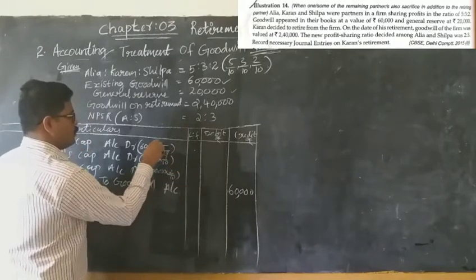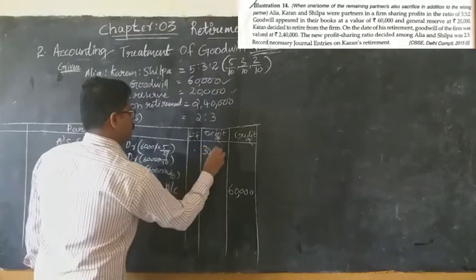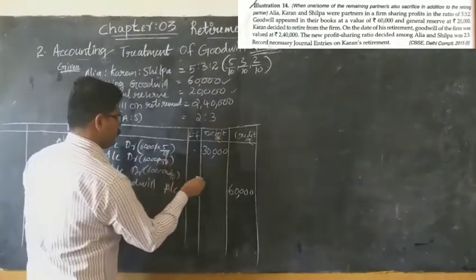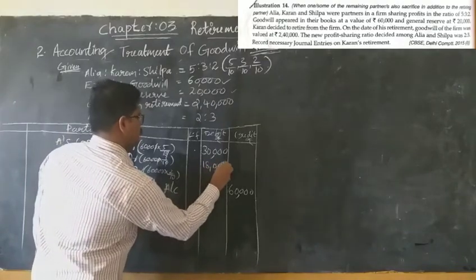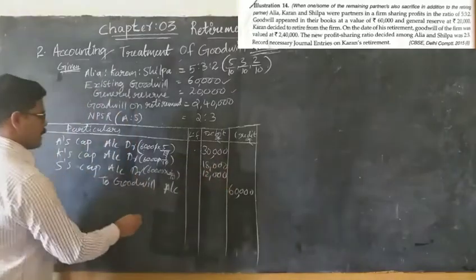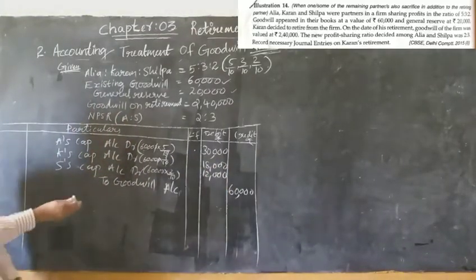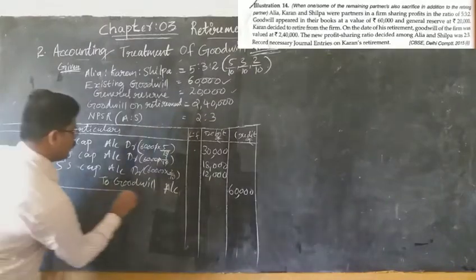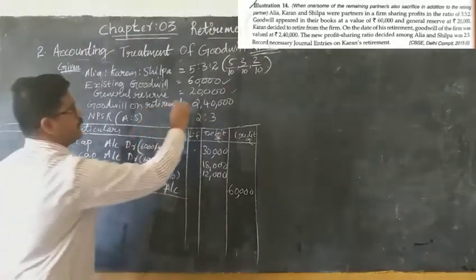So how much will it be? 30,000 here, and here 18,000 and 12,000. The narration will be: being existing goodwill written off among all the partners in their old ratio. So the goodwill write-off is completed.